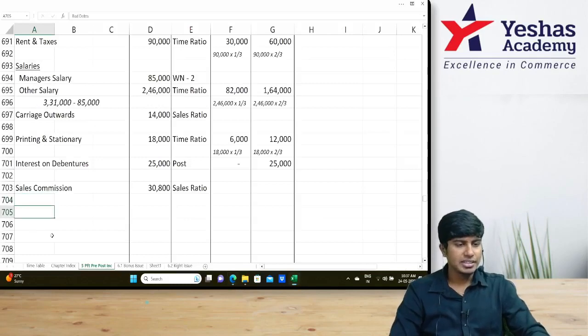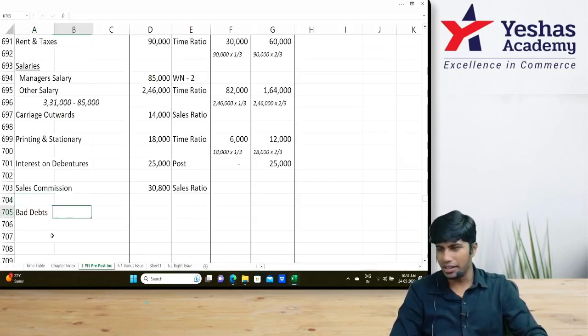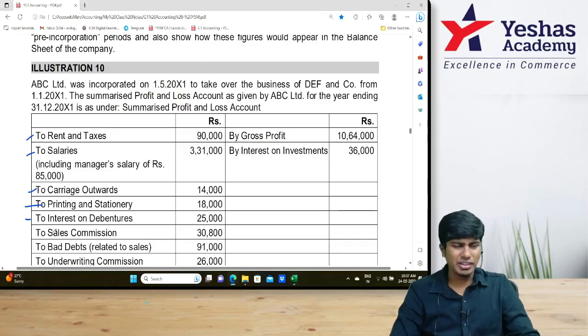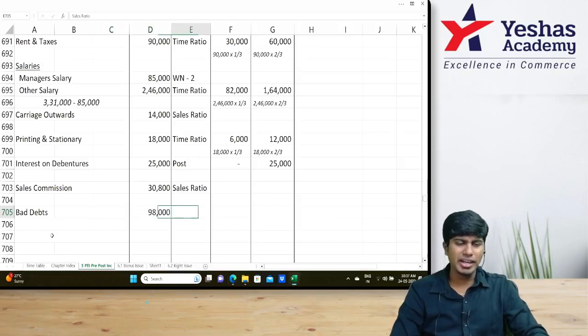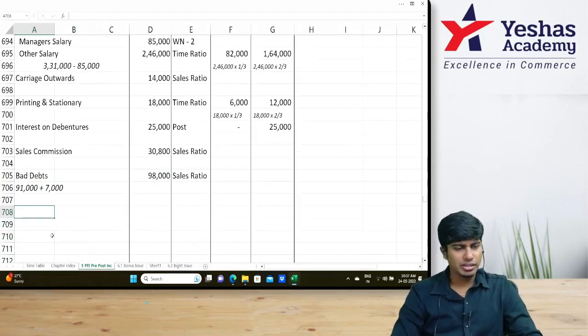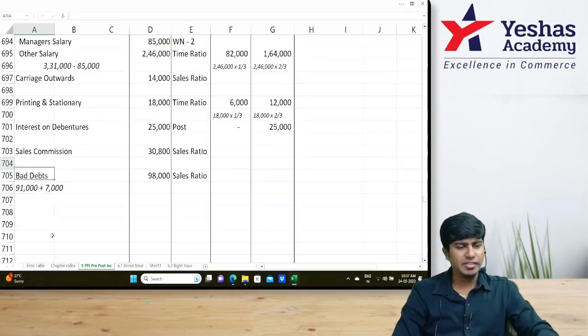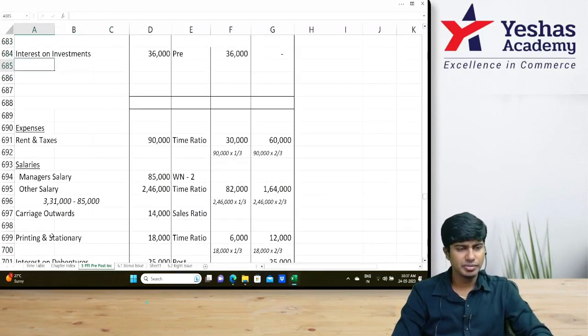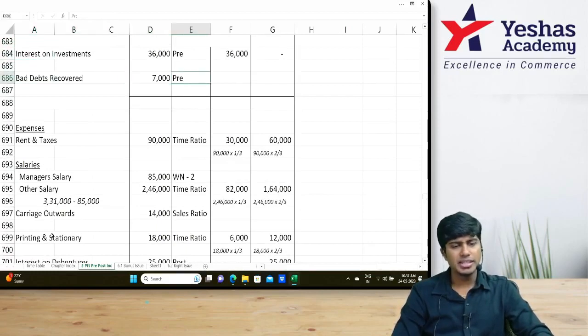Then bad debts. Bad debts would have to do working note. Basically, we'll add back 100. Shall I do right now or wait? Right now, 91,000 it was there. Now we'll make it 98,000. It has to be split in sales ratio. 91,000 plus 7,000. Then after that, shall I write that 7,000 here, bad debts recovered? Okay. Bad debts recovered 7,000. Pre or post? Pre. You understood why?